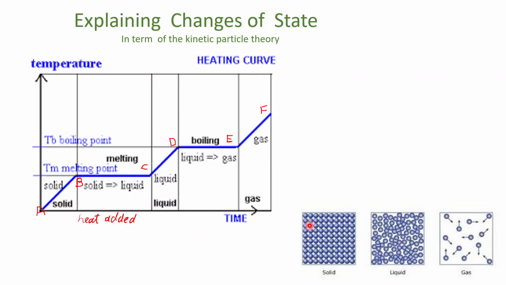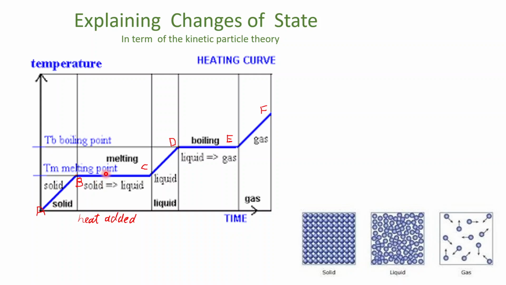Solid particles are very close together, right? So the energy being supplied is completely used in breaking the forces between the particles instead of raising the temperature, and the particles begin to slide over each other and melt. So a change from the solid state to a new state, the liquid state, is taking place here.